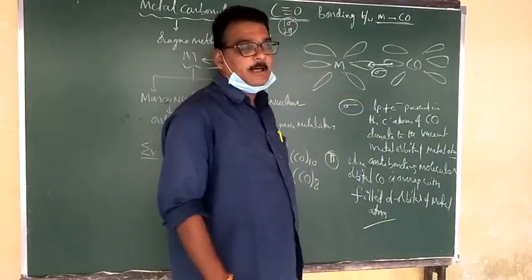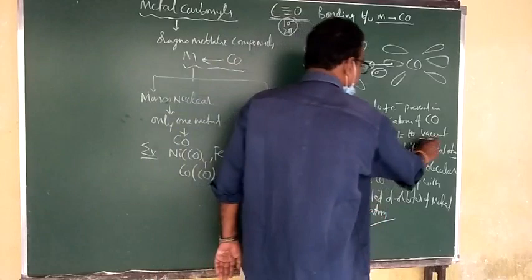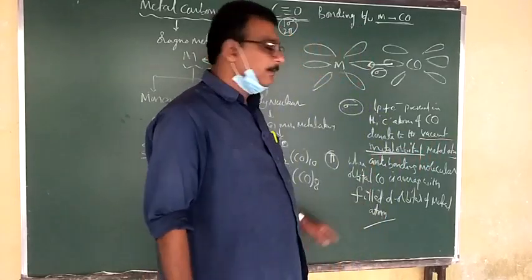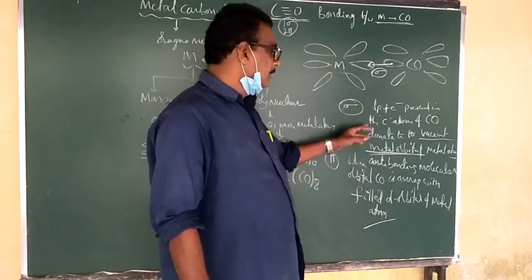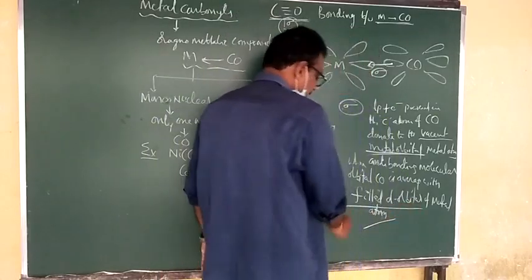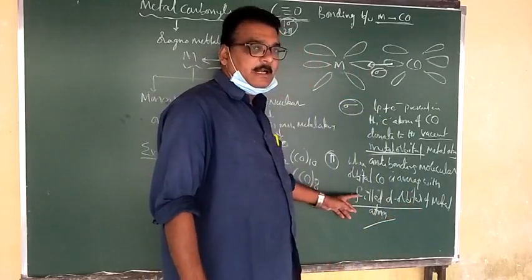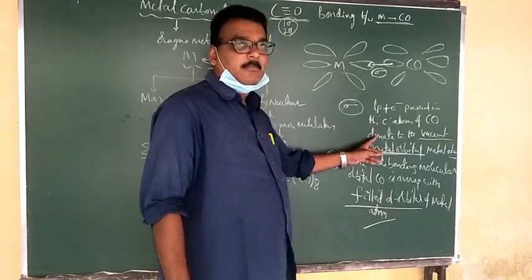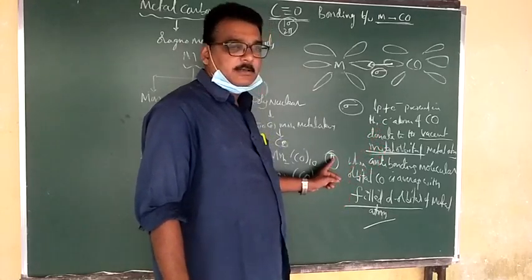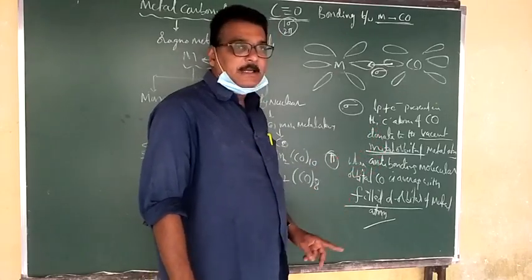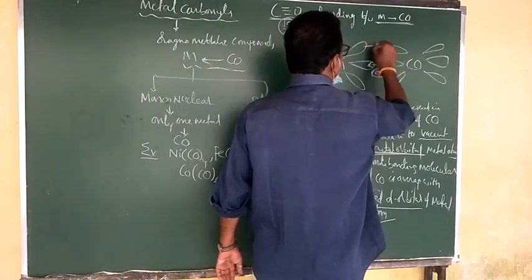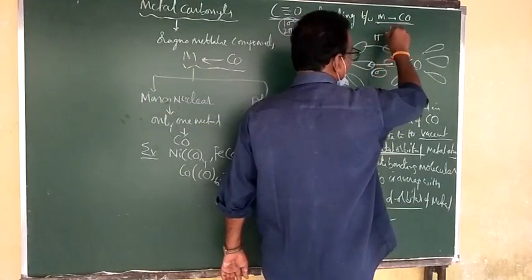This is very, very important. Here is a filled d orbital of the metal atom, and here a vacant orbital of the metal atom. How is the pi bond formed? When the anti-bonding orbital, which is called pi star, overlaps.